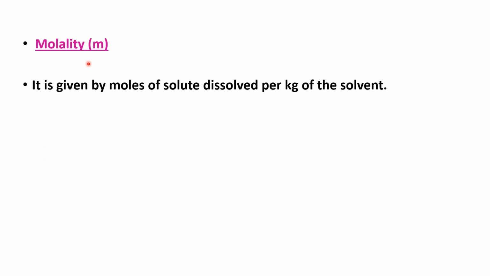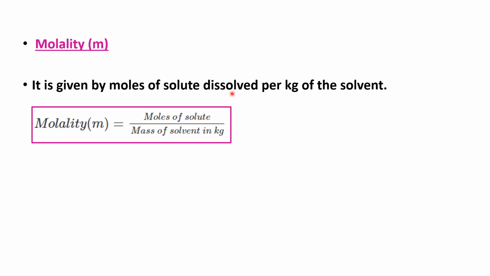Next one is molality. Molality represents the concentration regarding moles of solute and the mass of solvent. Molality is given by the moles of solute dissolved per kilogram of the solvent. Molality is expressed in terms of moles of solute divided by mass of solvent in kilogram.